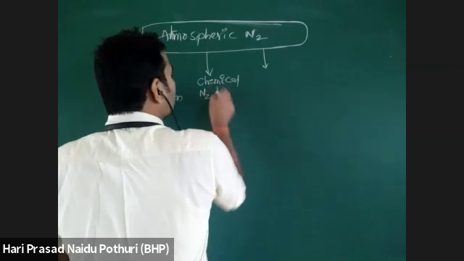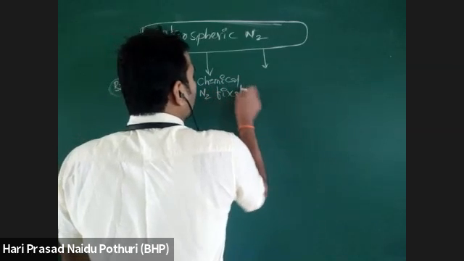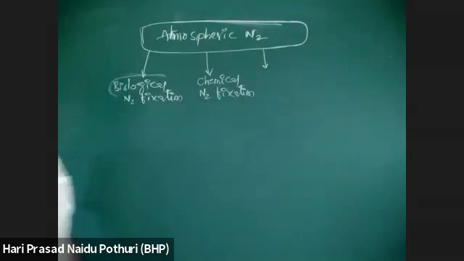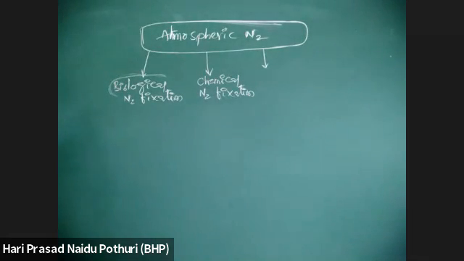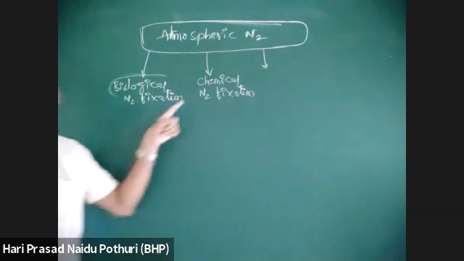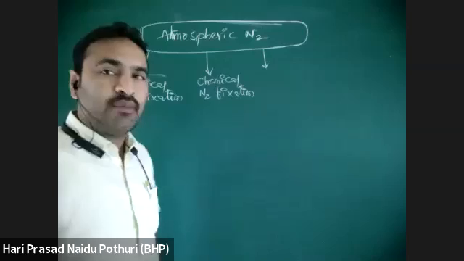Chemical nitrogen fixation is a process where the chemical substances present in the atmosphere interact with nitrogen and cause the reduction of nitrogen into ammonia.